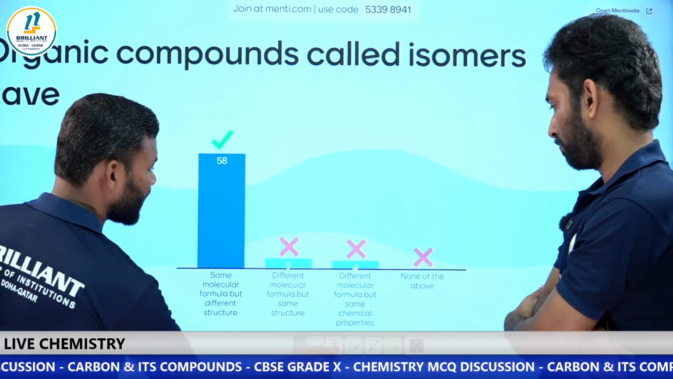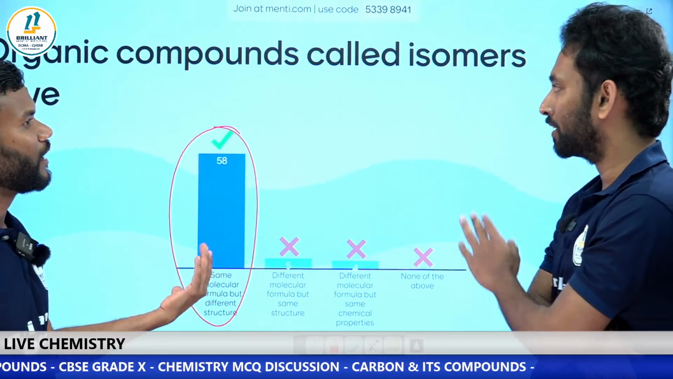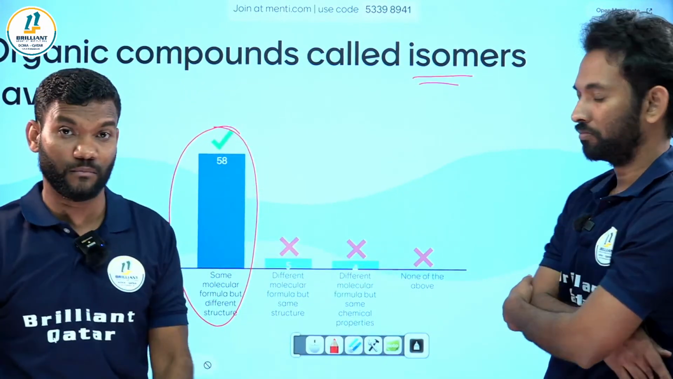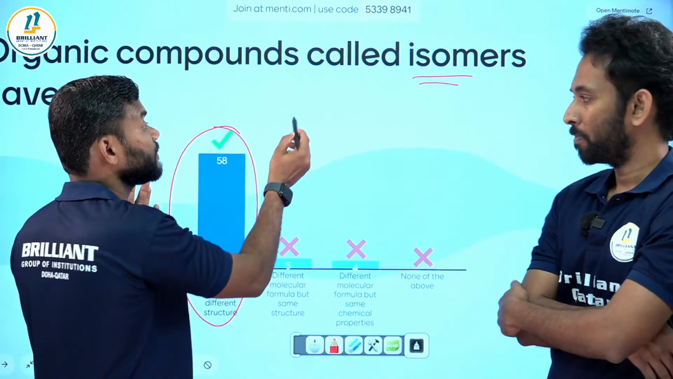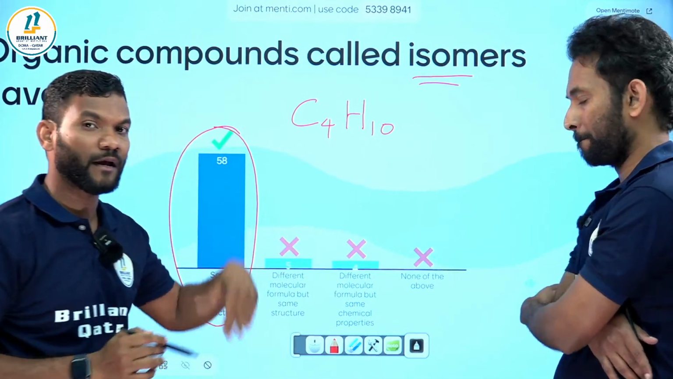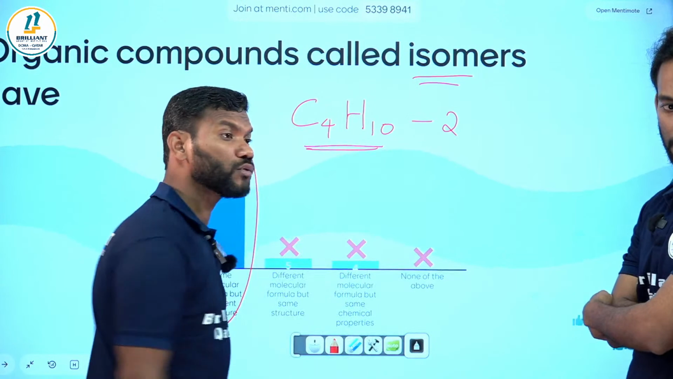Done. Okay. Most of you have given the correct answer. I think most of you are pretty clear about it, because it's very important. We are talking about isomers. My dear students, we can take a simple example, C4H10. What is that? Butane. In the butane, we have discussed that butane has 2 isomers.